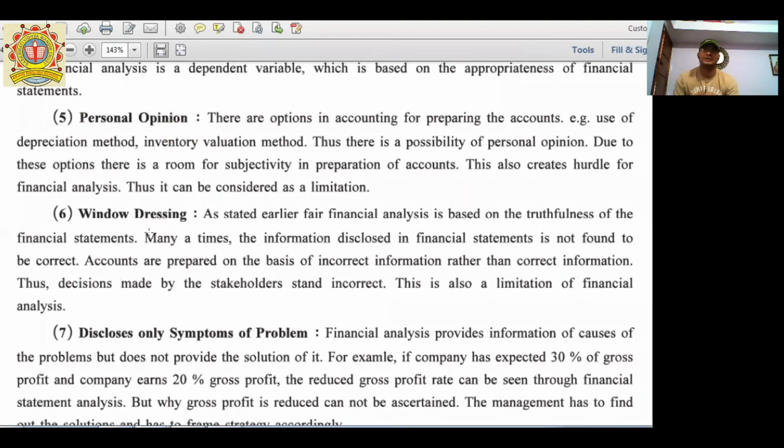Next one, window dressing. The most practical example is the Satyam Computers scam of 2002. Main owner, Ramalingam Raju. Here is a practical example where we can study window dressing. What is window dressing?